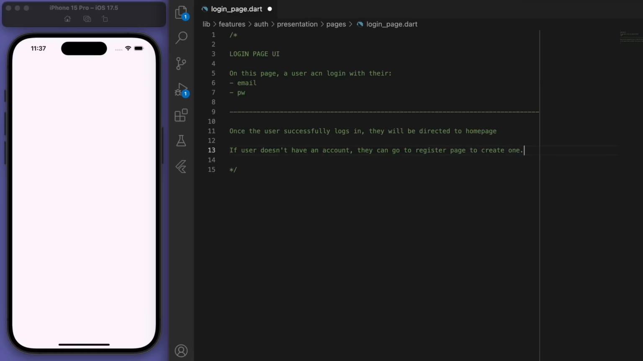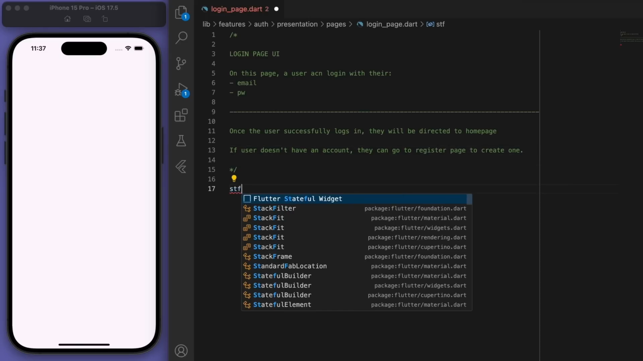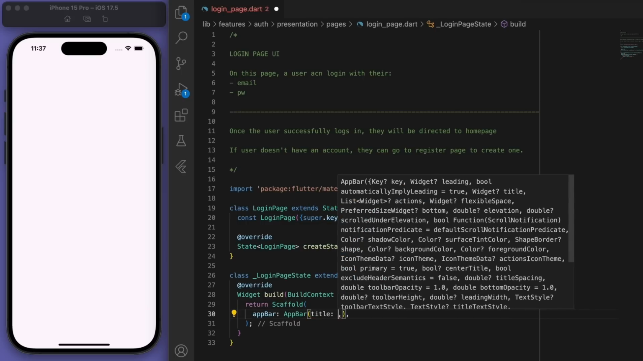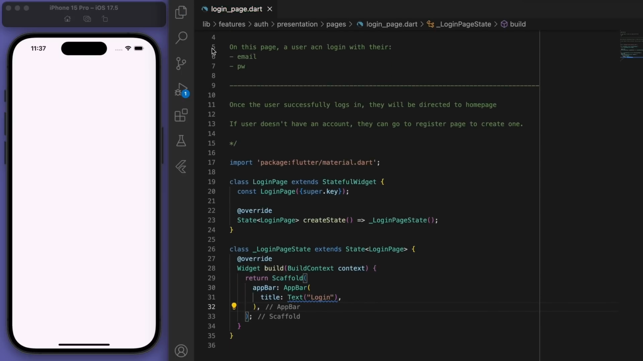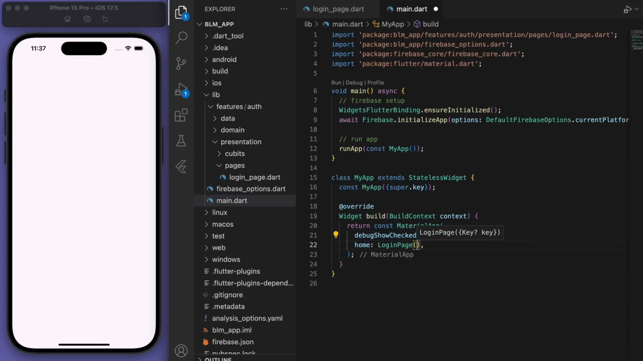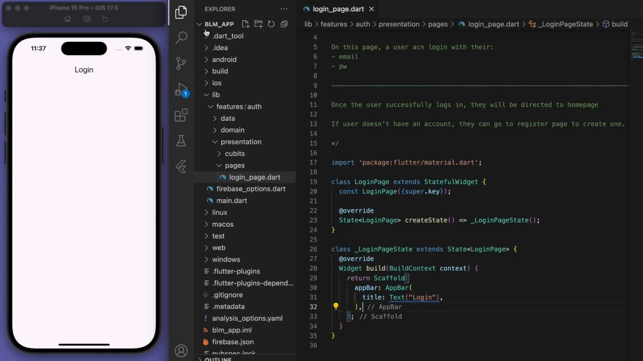Cool, so let's create a stateful widget for our login page. And in the scaffold, let's just give it an app bar. And so in our main.dart, you can see currently I'm just returning a blank scaffold. So now let's return the login page. Sweet, there it is. And so now we can just start decorating this UI.